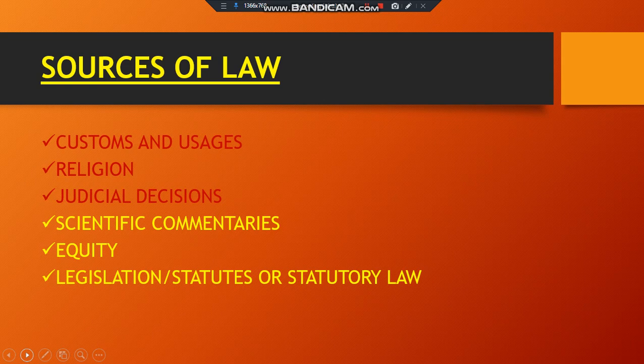Scientific commentaries is another source of law. The commentaries by the leading jurists are also an important source of law. Although these commentaries by the jurists cannot be considered laws in themselves, yet the lawyers, while arguing the cases in the courts, quote certain portions of these commentaries before the judges, and in many a case the judges accept these commentaries and give the judgment. In that case, the commentaries assume the nature of law.